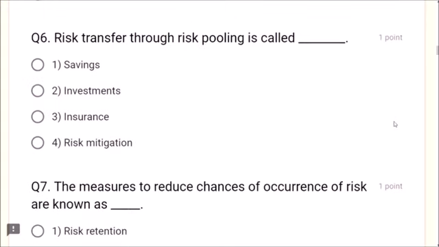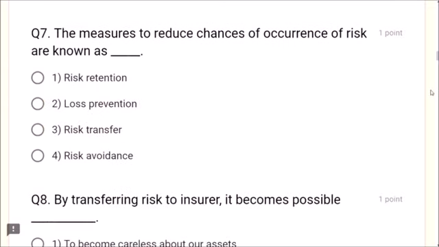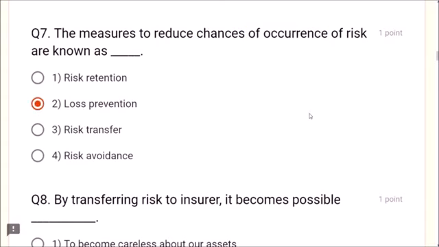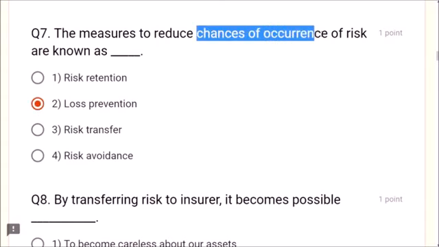Question number 6. Risk transfer through risk pooling is called, what is it? Insurance. Question number 7. The measures to reduce chances of occurrence of risk are known as, what is this? Chances of occurrence. What is it? Loss prevention, friends. Dear friends, chances of occurrence is loss prevention.